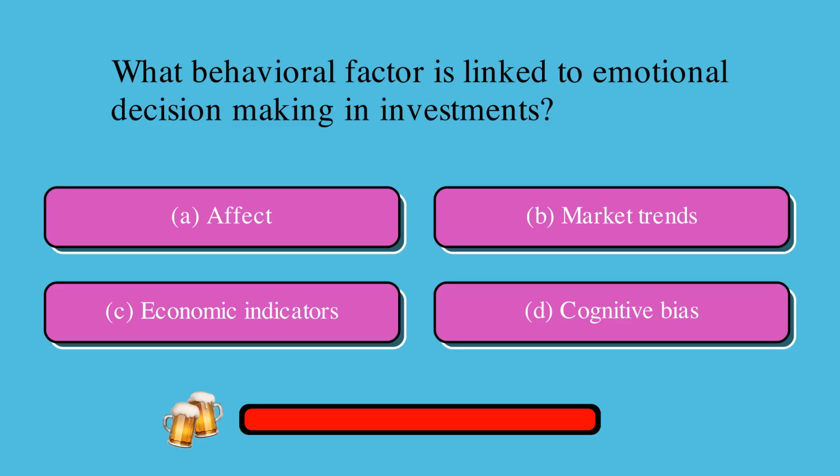What behavioral factor is linked to emotional decision-making in investments? Is it A, affect, B, market trends, C, economic indicators, or D, cognitive bias? The correct answer is A, affect.